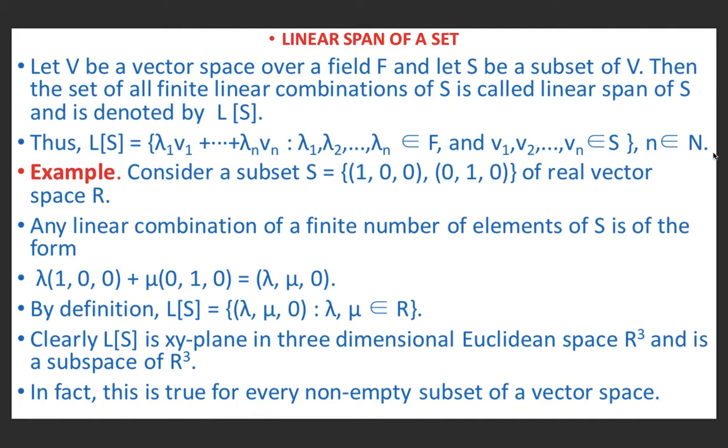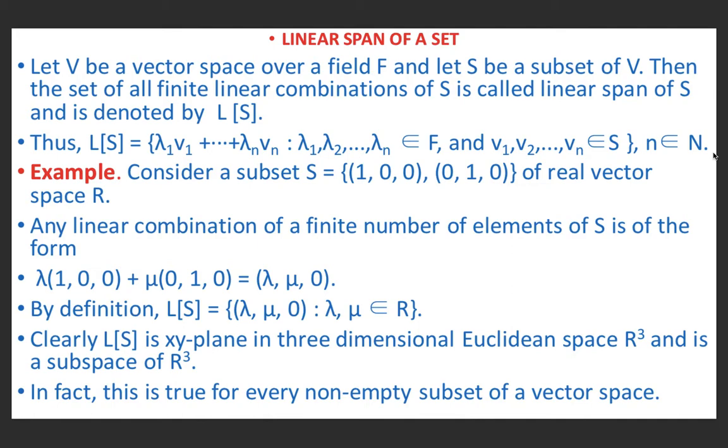If we multiply inside by lambda, then we get (lambda into 1, lambda into 0 and lambda into 0). And if we multiply inside the second vector, we get (mu into 0, mu into 1 and mu into 0). If we add the corresponding elements of the vectors so obtained, we get (lambda plus 0, 0 plus mu and 0 plus 0).